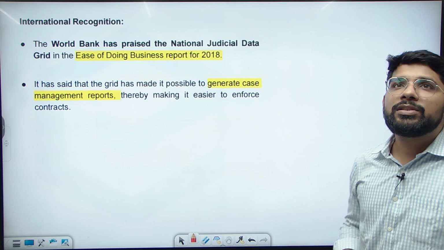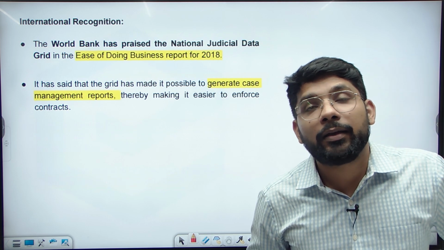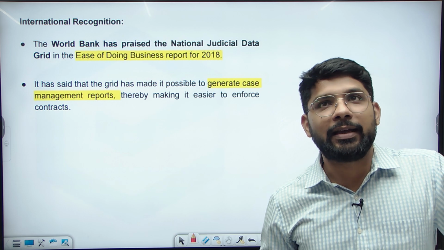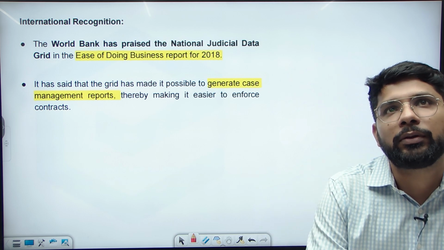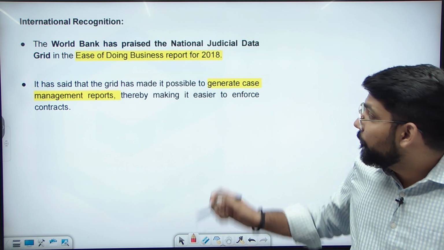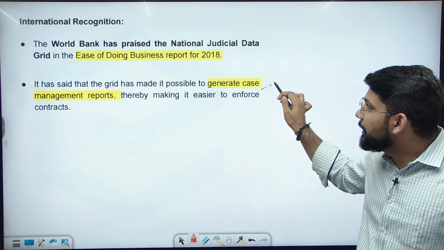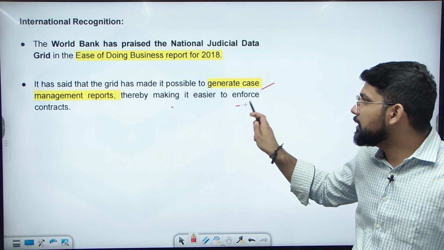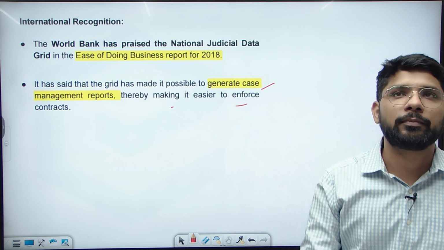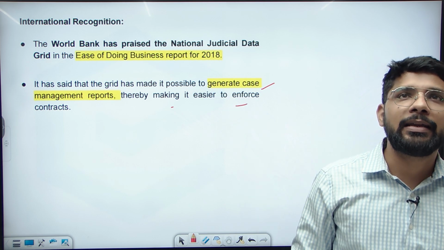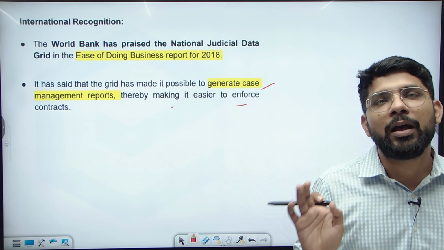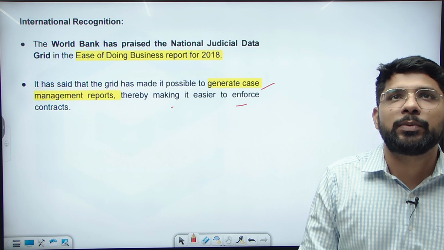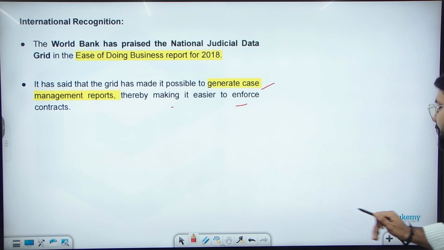Now, international recognition. The World Bank praised the National Judicial Data Grid in 2018 under the Ease of Doing Business report. The World Bank said that it made it possible to generate case management reports, making it easier to enforce contracts. Easy identification के लिए the World Bank praised this project of the Government of India, the National Judicial Data Grid, under the Ease of Doing Business report.